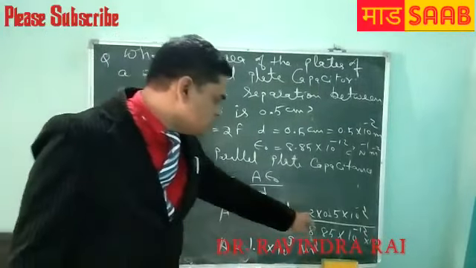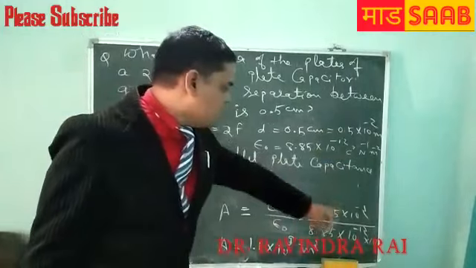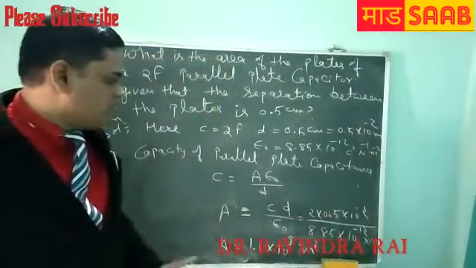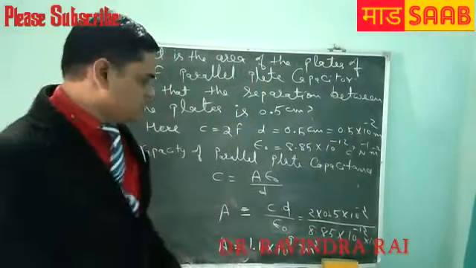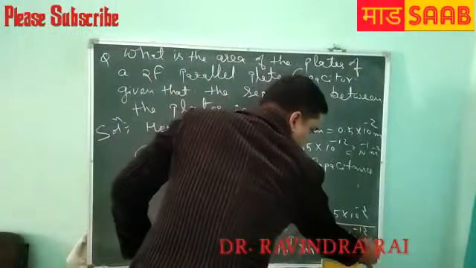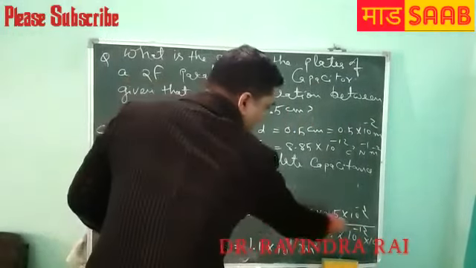C is 2 farad, D is 0.5 into 10 to the power minus 2, and epsilon naught is 8.85 into 10 to the power minus 12.